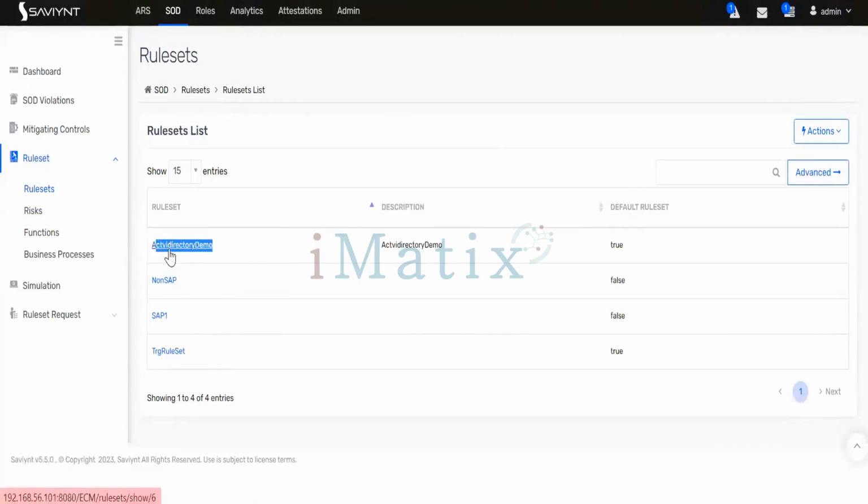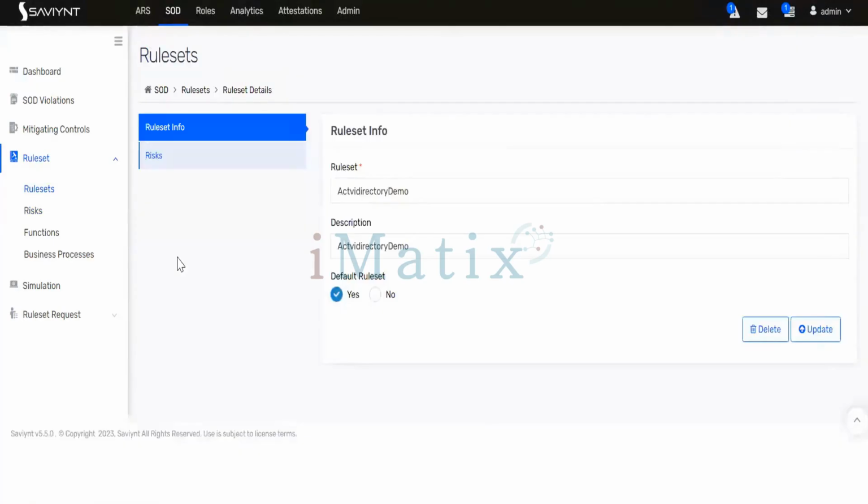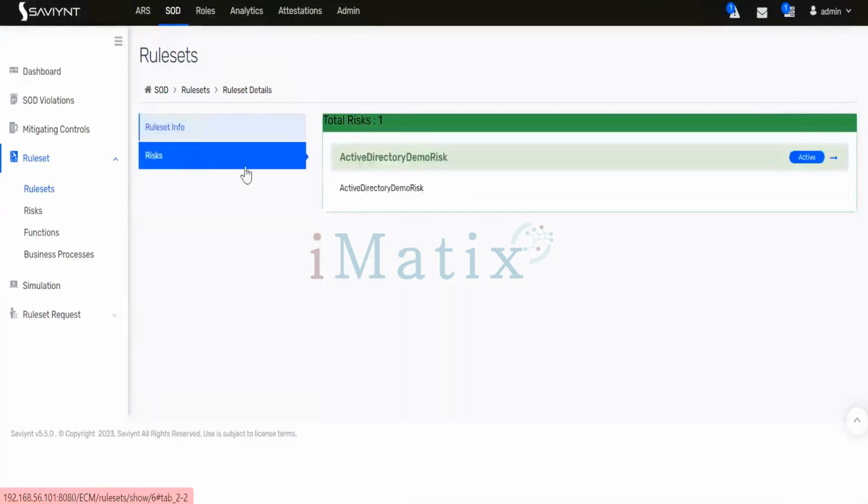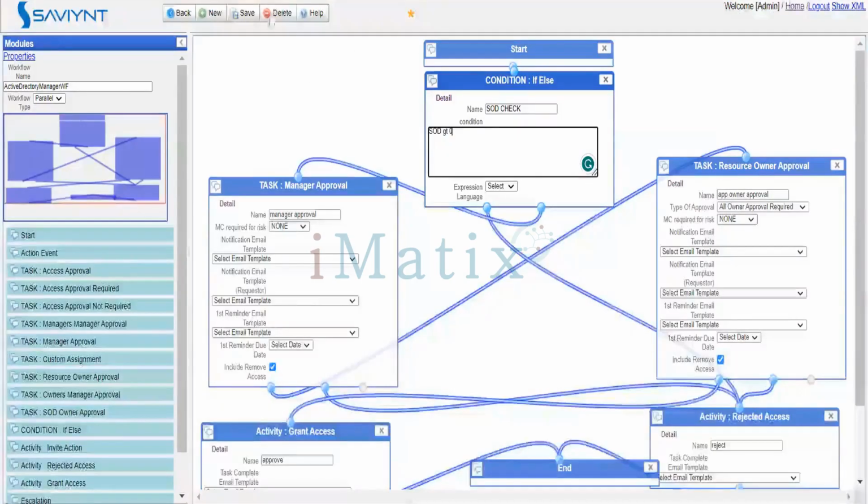This role set, active directory demo, right? Open this role set. This role set is for active directory demo, and the risk attached to it is named active directory demo. Now the risk is present, right? What I can do is simply create a workflow. This workflow I have created is the Active Directory Manager workflow.